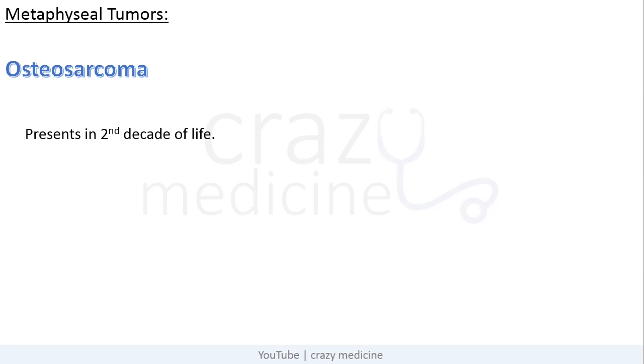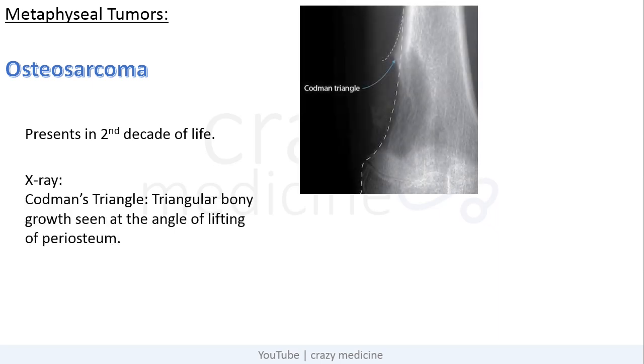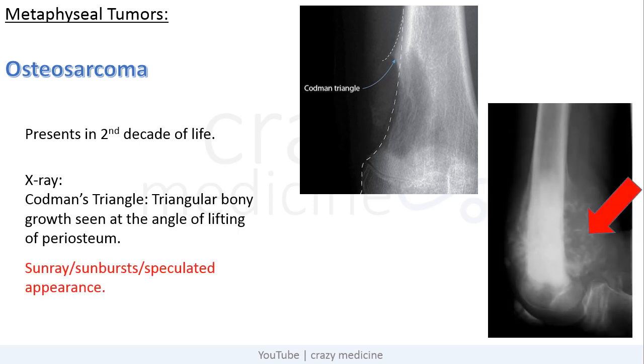The next metaphyseal lesion is osteosarcoma. It usually presents in the second decade of life. And X-ray features are Codman's triangle, that is triangular bony growth seen at the angle of lifting of the periosteum. And it also gives a characteristic sunray, sunburst or spiculated appearance, as you can see in this X-ray.